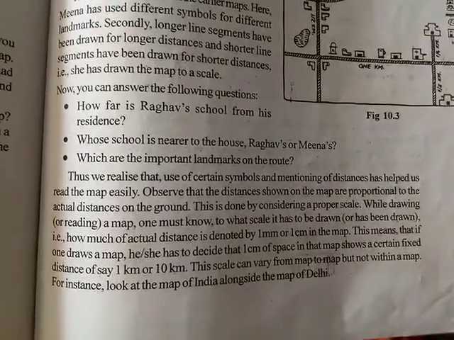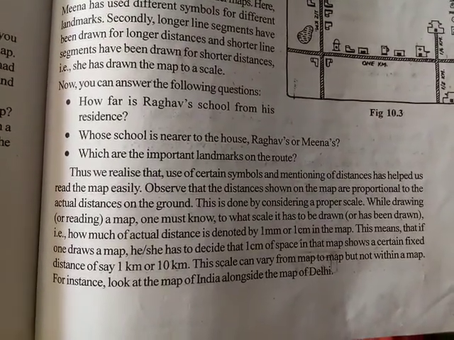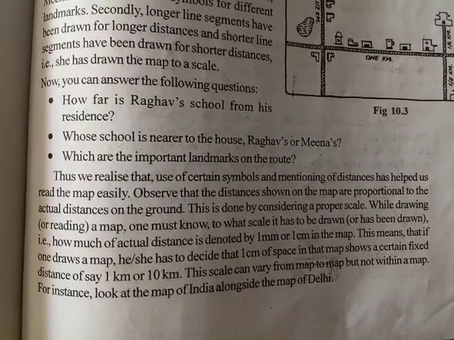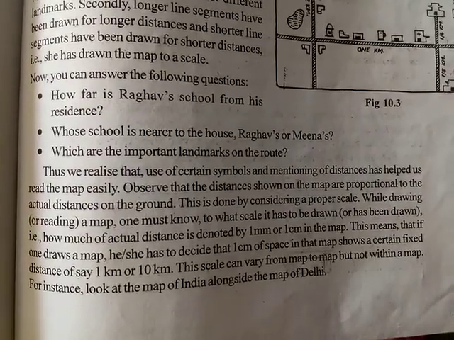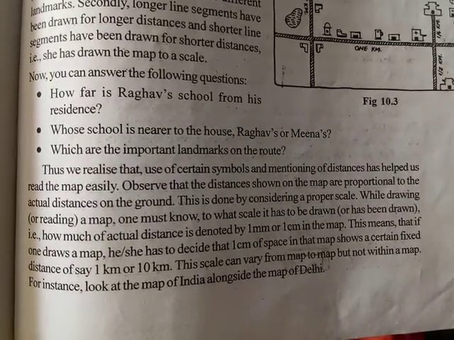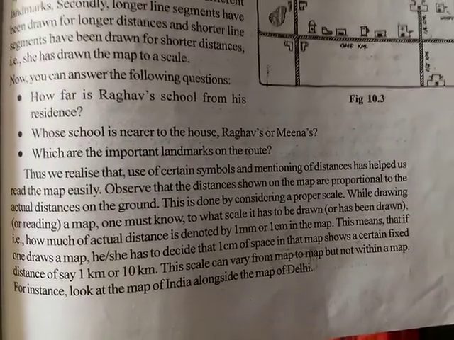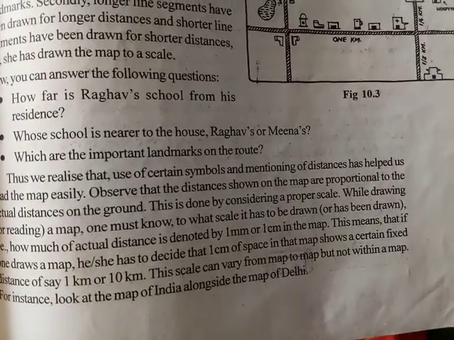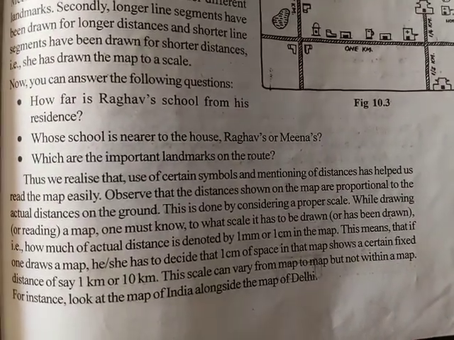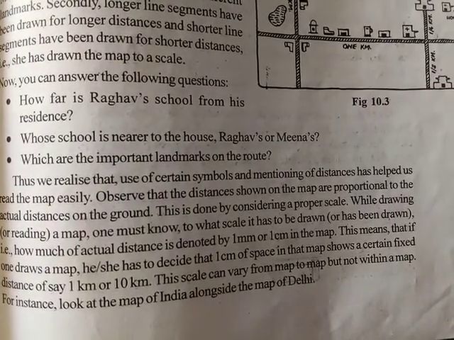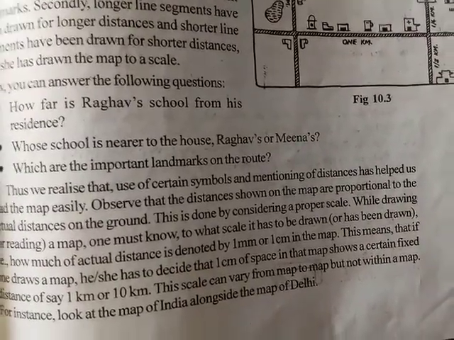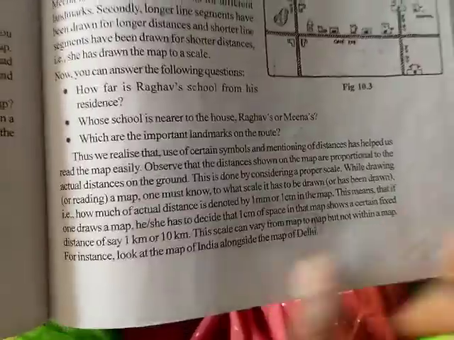When we draw a graph, we decide the scale, that 1 centimeter represents how much. In the same way we have to do this one. Suppose the distance between your house and your friend's house is 10 kilometers, and you want to represent that on a sheet of paper. It is not possible to draw the actual 10 kilometers on one sheet of paper. So we assume a smaller distance to stand for the 10 kilometers, and according to that we can draw the map that we discussed in the previous video.